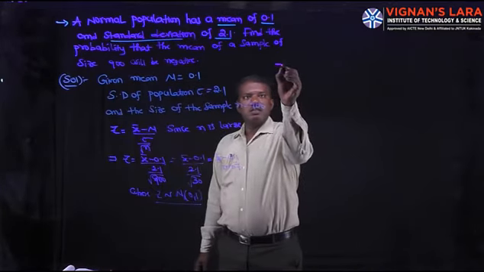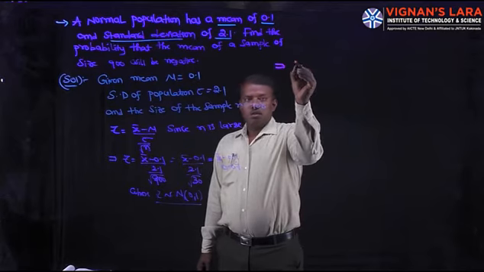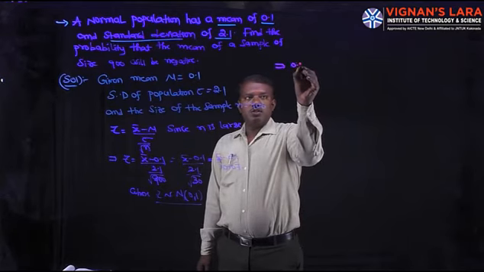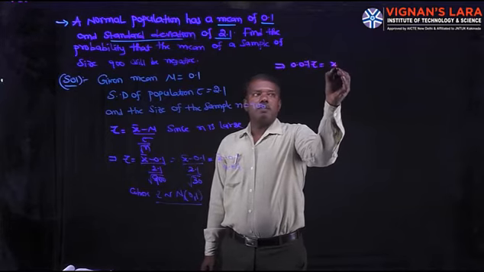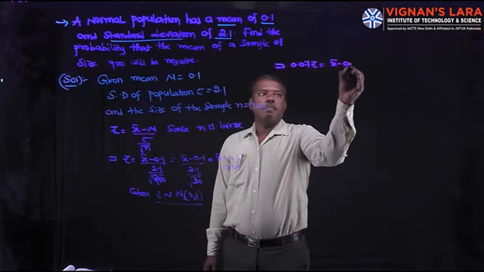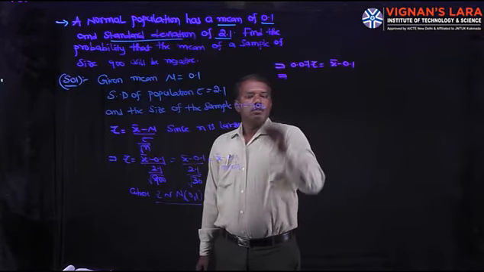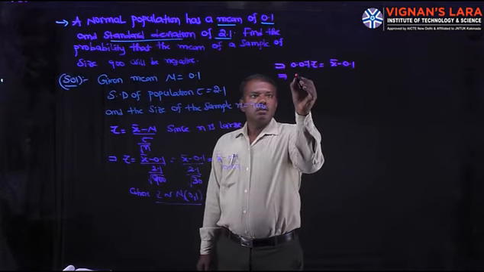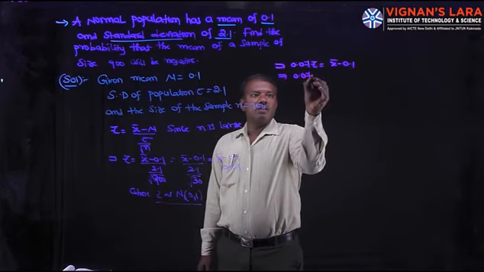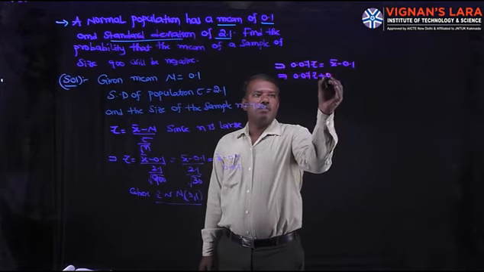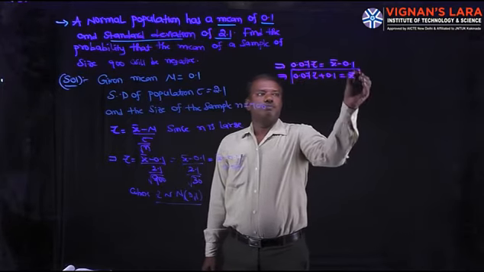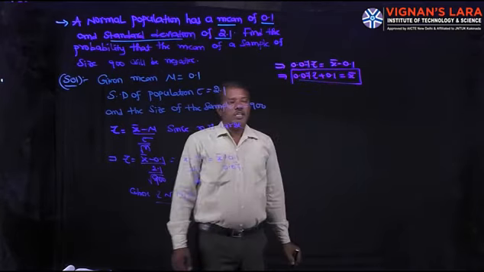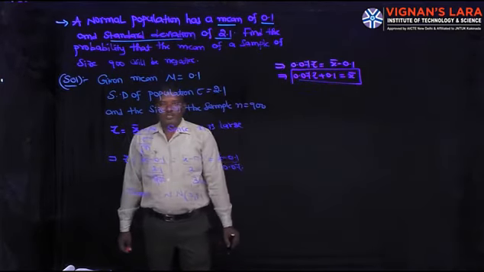That implies 0.07 z is x bar minus 0.1, so 0.07 z plus 0.1 is nothing but x bar. This is the value of x bar.